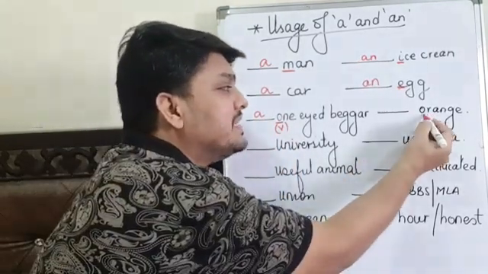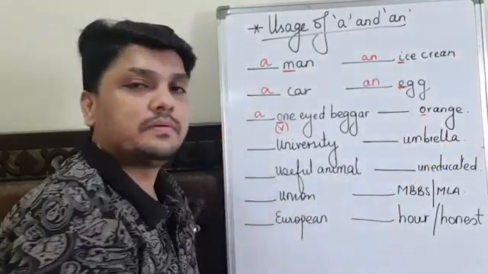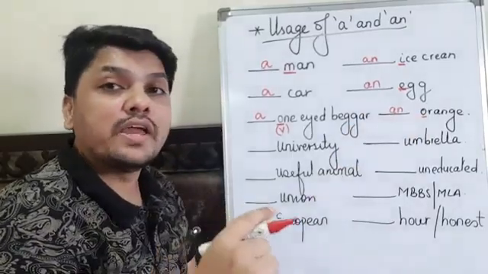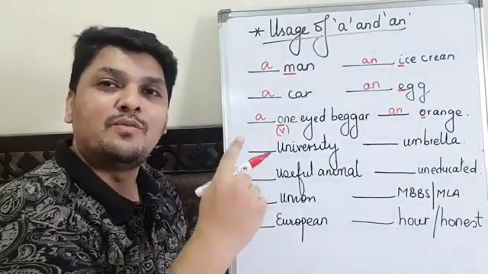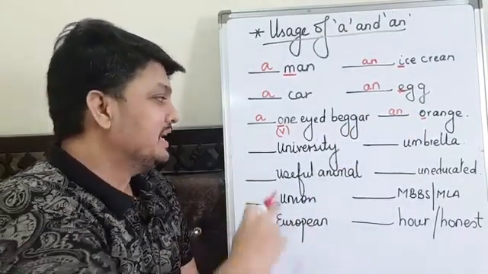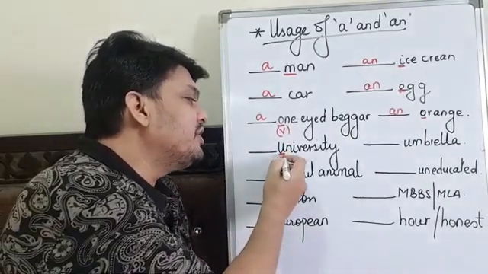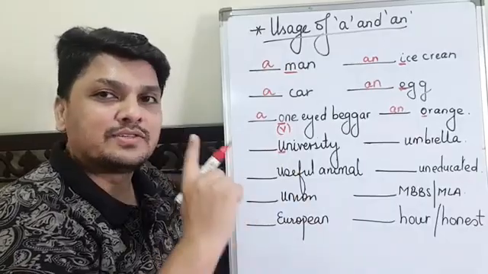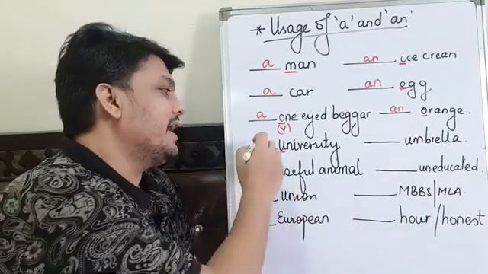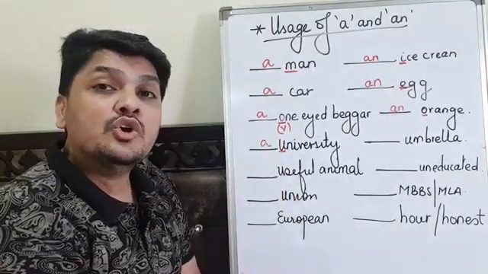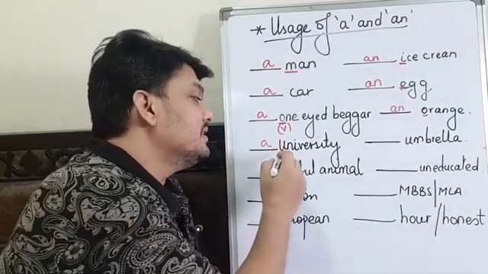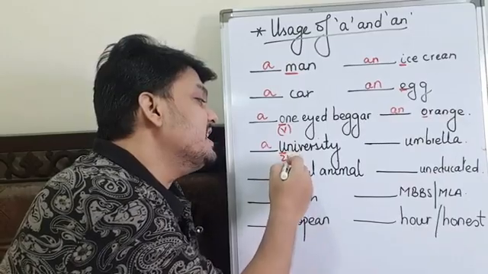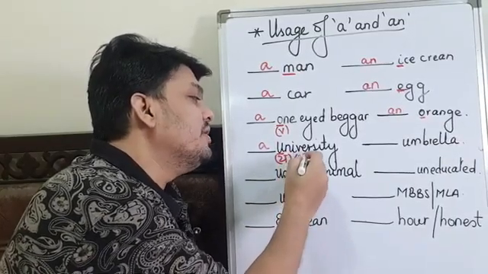Now here also you can see, students, it's O. But I'll use AN because the answer is orange, O, a vowel. Same here, see, it started with U. Most of the students will write here AN, but it's wrong. Not AN, A. It's a university. The sound here comes of Y. University.